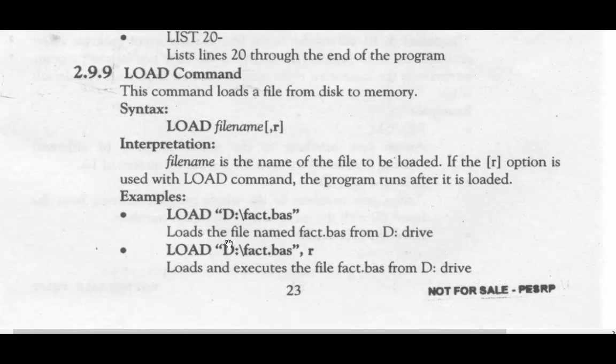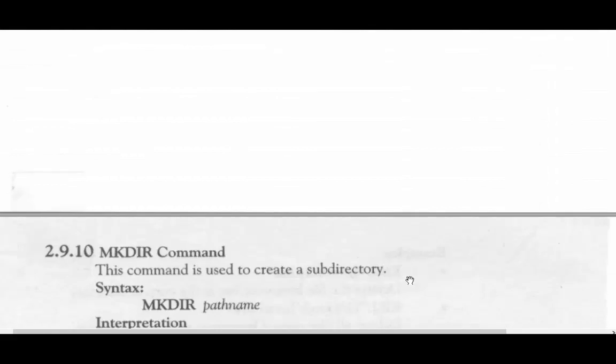Close. Load the file name fact.bas from D drive. It will just load it. But if you type comma R after it, it will load and execute the file fact.bas from D drive.